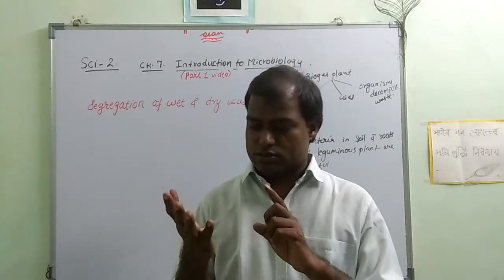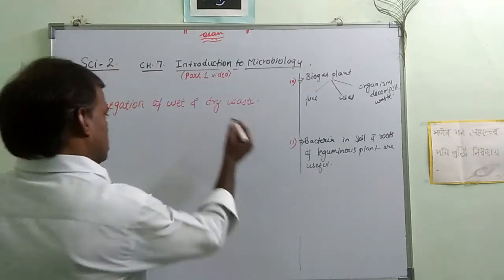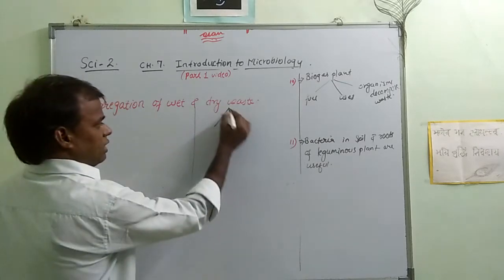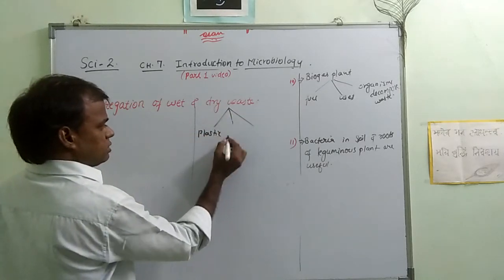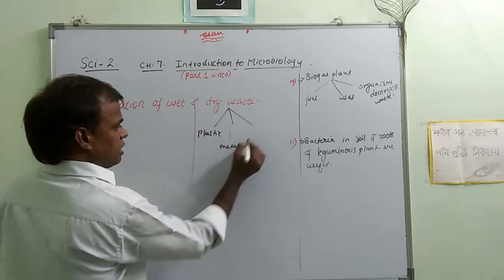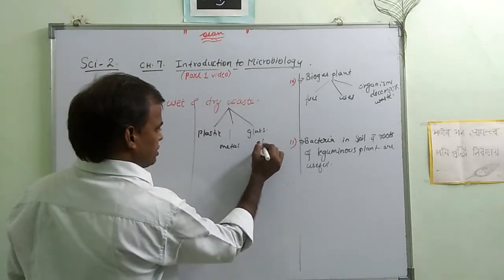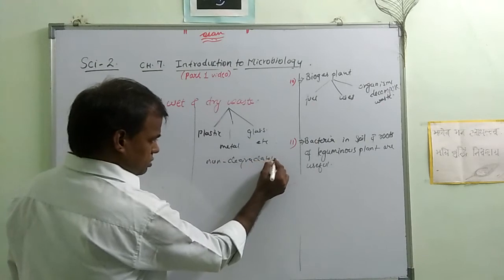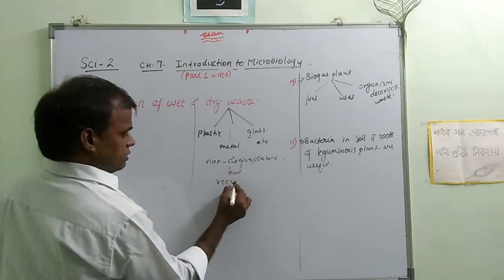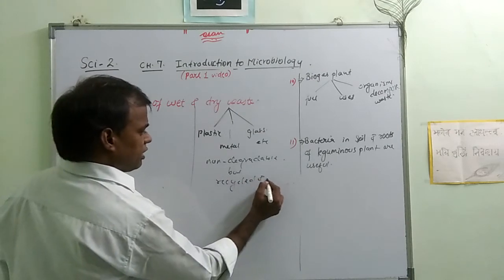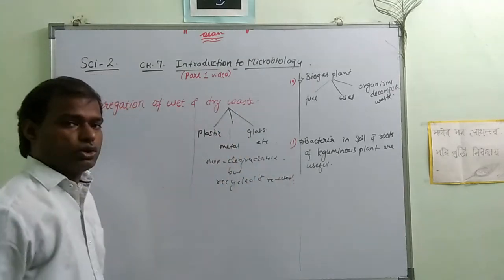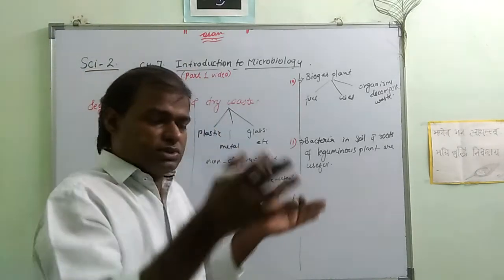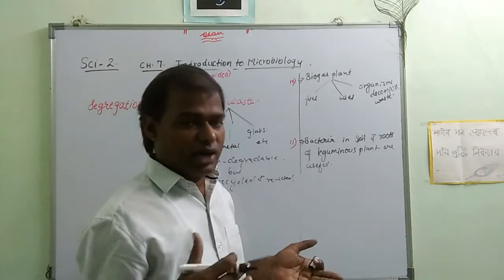Dry waste, like plastics, metals, glasses, etc., is non-degradable, but it can be recycled and reused. This is what we can do with non-degradable things, and that is why it is very important that we should not dump them together with wet garbage.